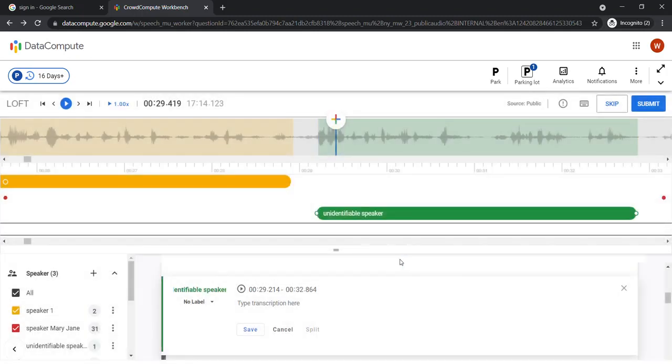Now, in this part a group of people is talking, so we don't understand a single voice from here, so we mark it as unidentifiable speaker.